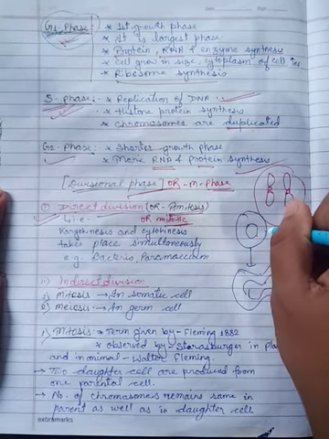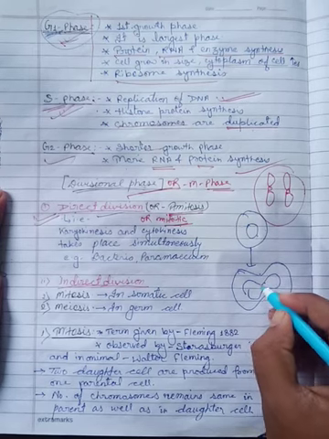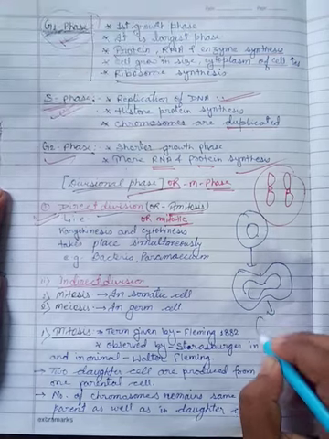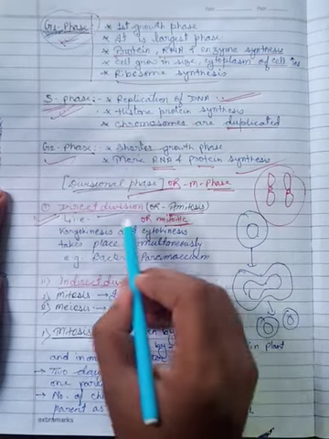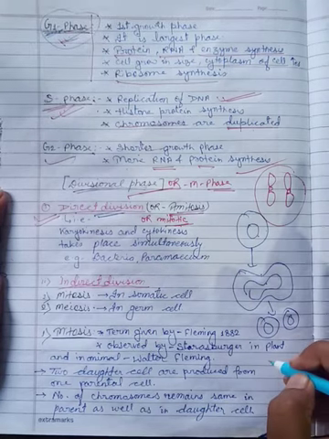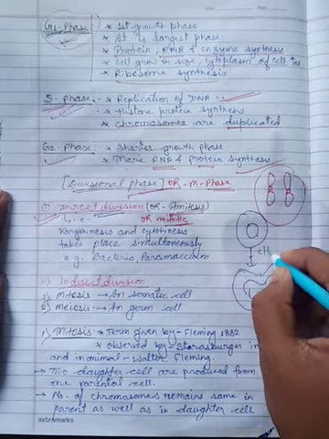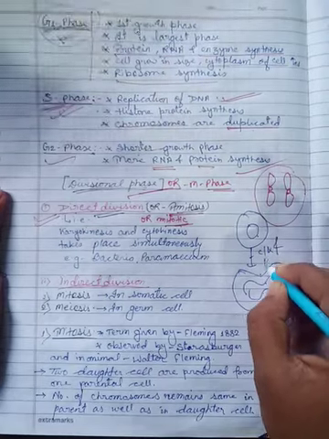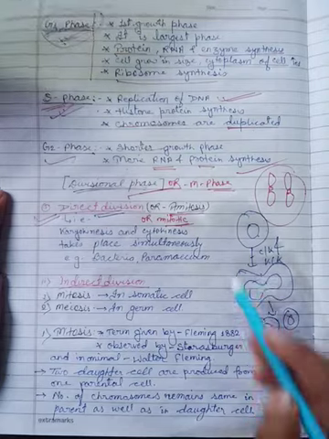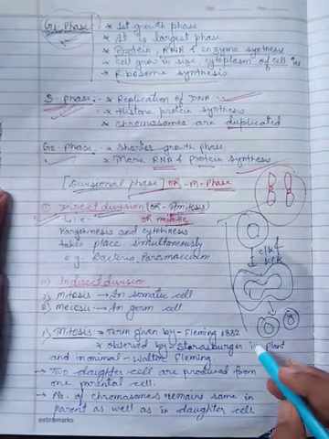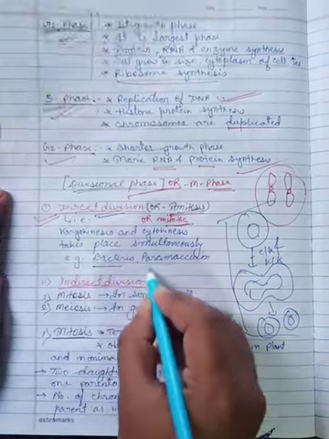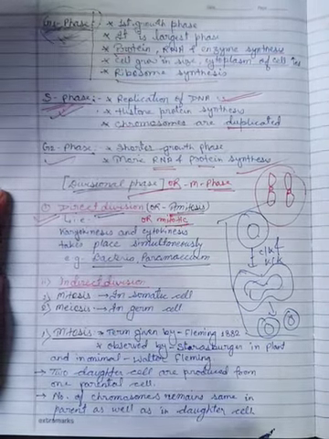Here they take place simultaneously. That's why it is called direct division or amitosis. Is it okay, my dear? The whole division of the nucleus takes place at a single time. It is applicable to bacteria, paramecium and lots of unicellular organisms.